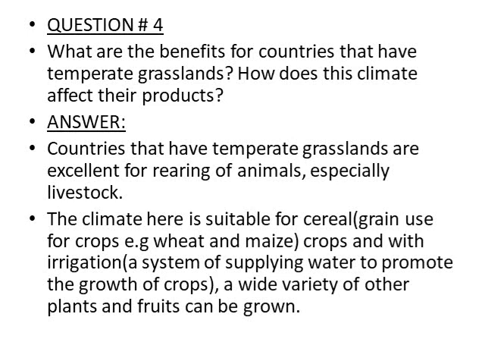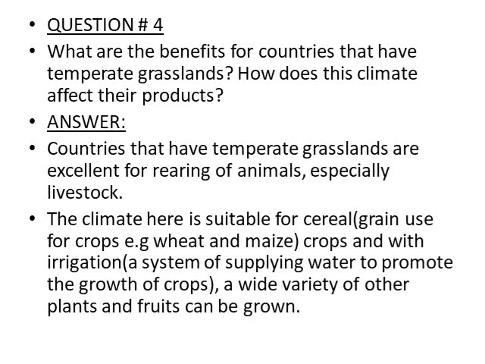Next point: the climate here is suitable for cereal crops. What are cereal crops? Grain crops, for example wheat and maize. And with irrigation. What is meant by irrigation?